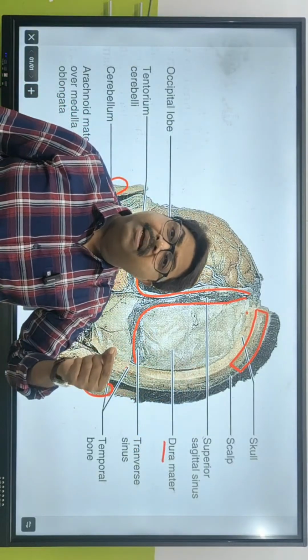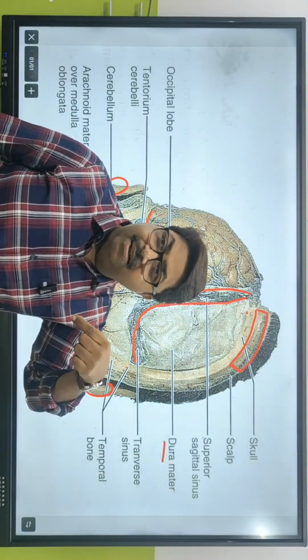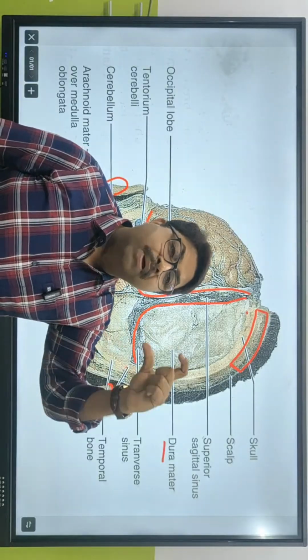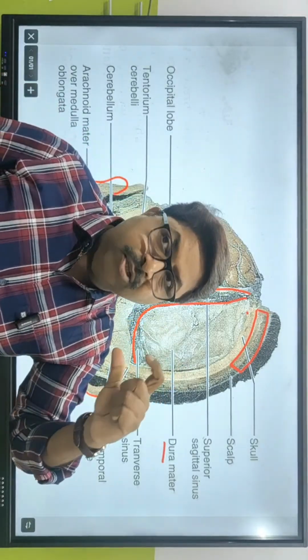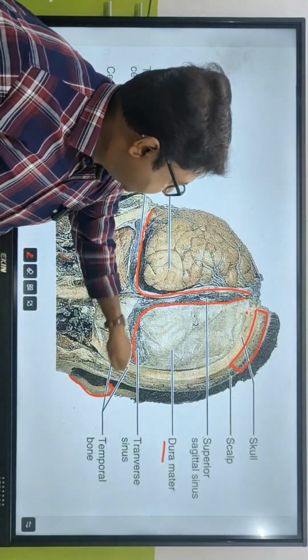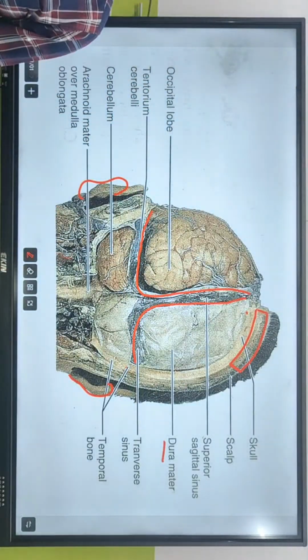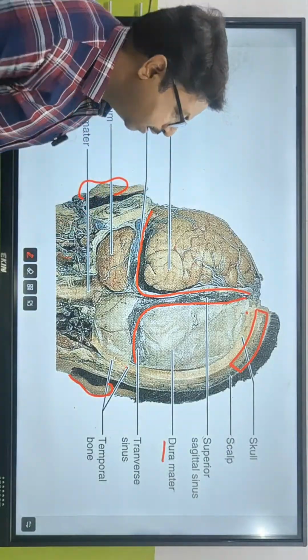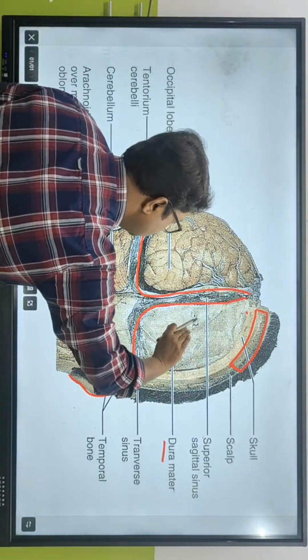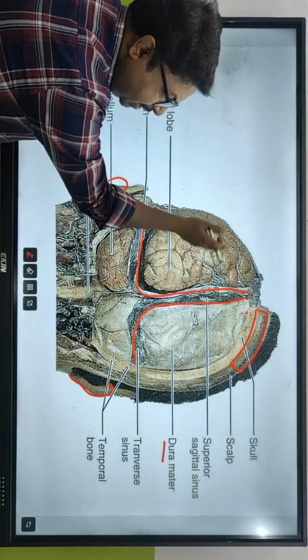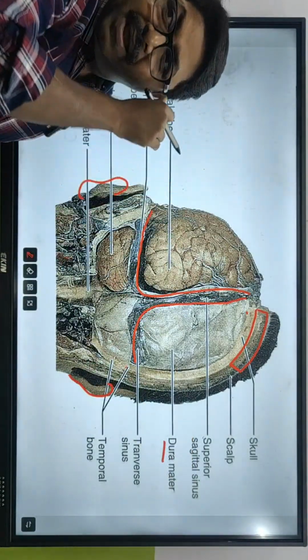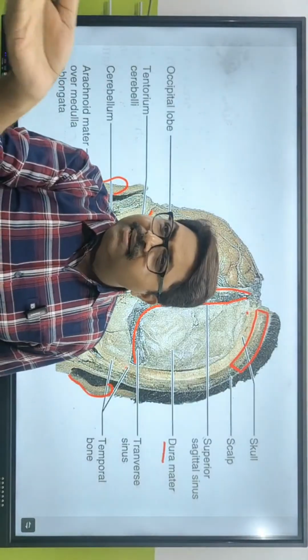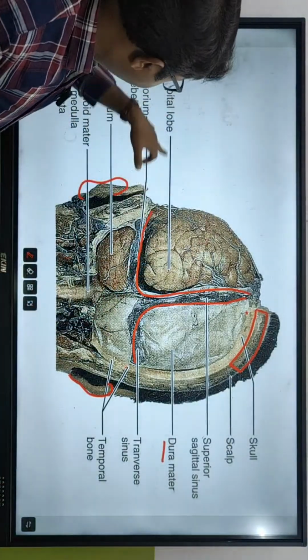स्कैल को काटने के बाद क्या मिलेगा? What is the next layer inside? Meninges. Meninges का एकदम ऊपर का layer क्या है? So this is the dura mater. If you remove it, this is how it's going to look like. नीचे क्या है? नीचे arachnoid. Okay. आपने तीनों को निकाल दिया. You have taken out the whole meninges. अब क्या निकलेगा? Brain part, cerebrum का part. और नीचे की तरफ brain का part क्या है? Occipital lobe.